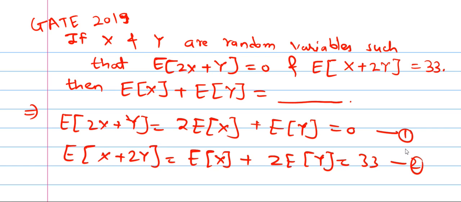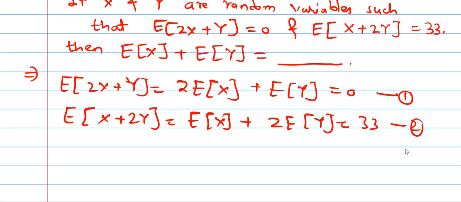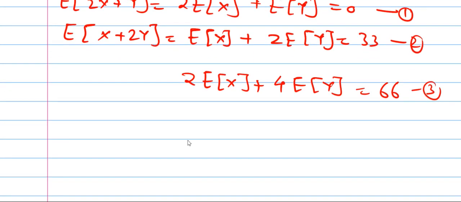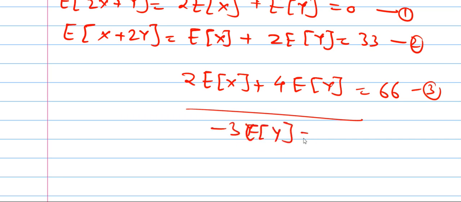Solve these two equations, you will get E of x and E of y, then add, you will get the answer E of x plus E of y. It is a numerical answer type question. So how can we solve? Suppose I multiply equation 2 with 2, so 2 E of x plus 4 E of y, and this will be 66. Now subtract equation 1 from 2. You can solve it in the calculator. So that becomes 3 E of y equal to 66. That means E of y equal to 22.